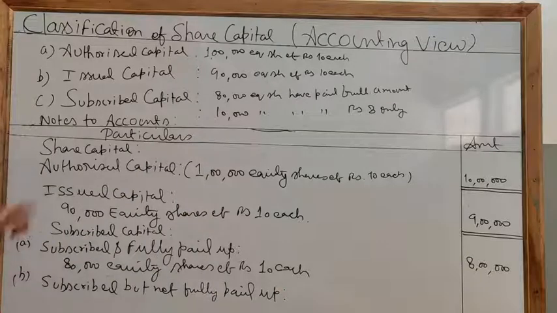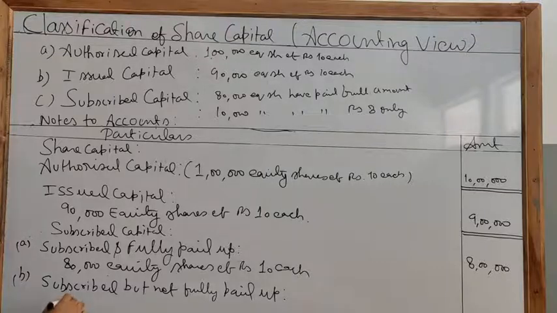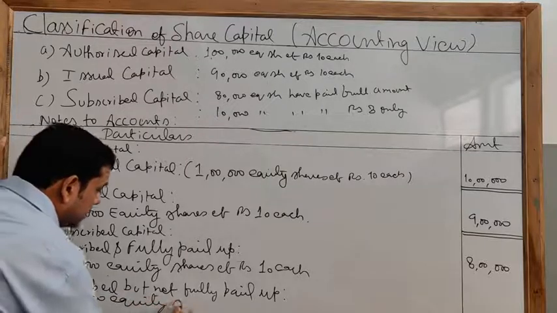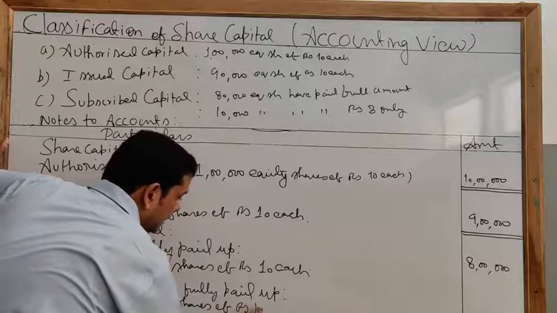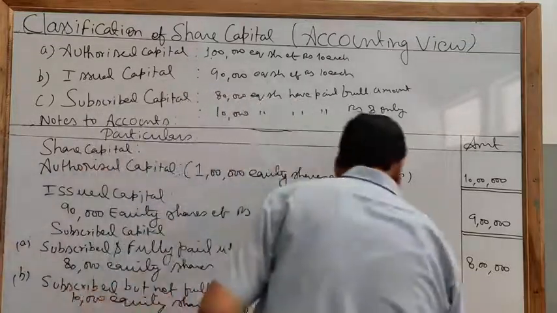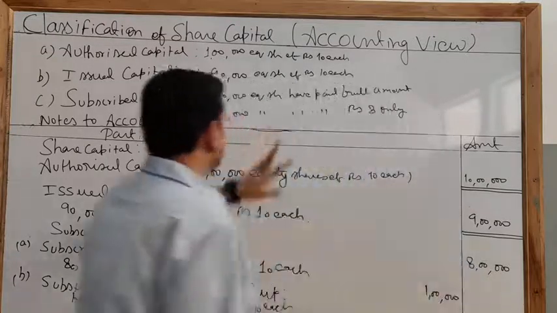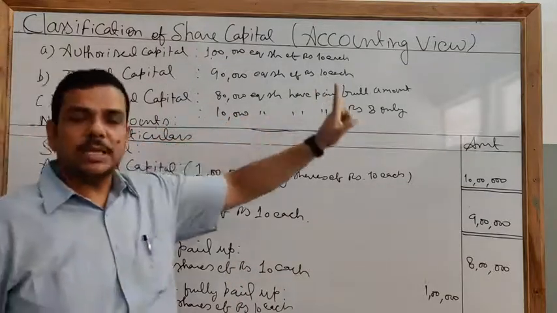Clear? So how many shares are there? 10,000 have only paid 8 rupees. Clear? So how are we going to write? 10,000 equity shares of rupees 10 each. How much is the amount? 1 lakh. And how much is received? 8 is received, 2 is not received.